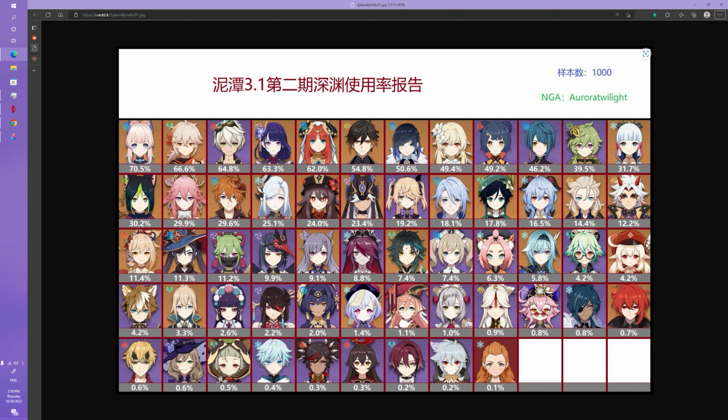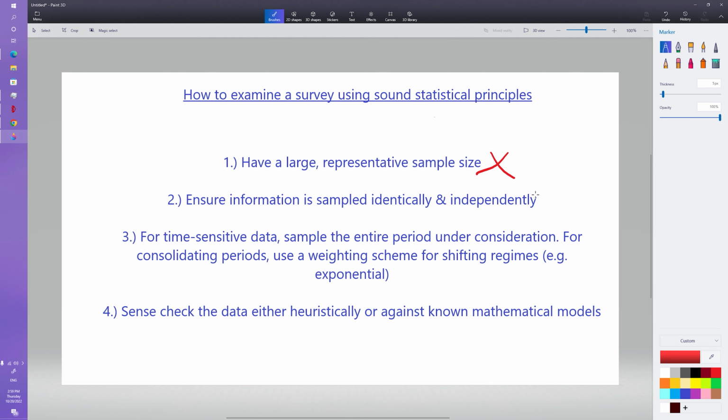So a good way of doing this is to query Hoyoverse's API and get the information that would be publicly available from all of those players that have made their profiles public on the Hoyoverse website. So that is a good method of doing it. It solves double counting and so on. From my understanding and reading about this survey, no, this is not sampled identically and independently, so we can of course just write it off.